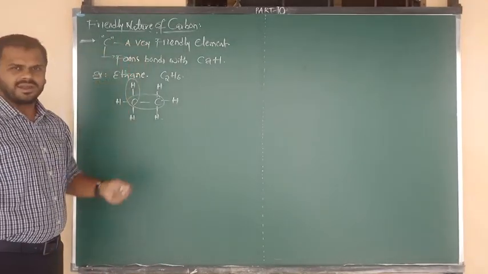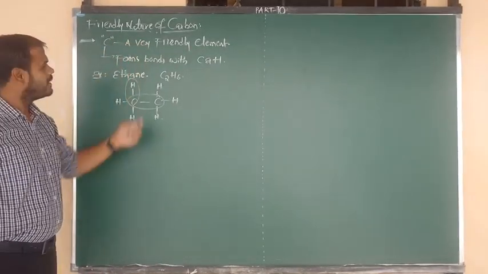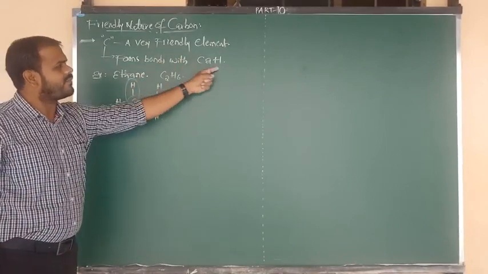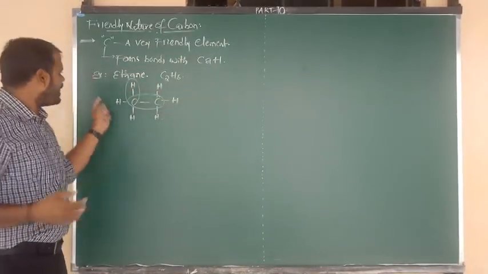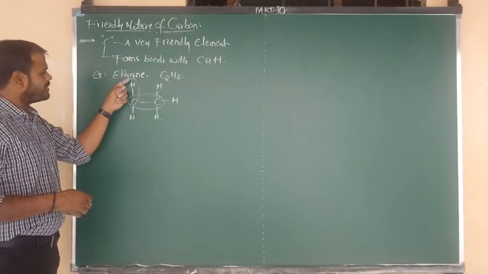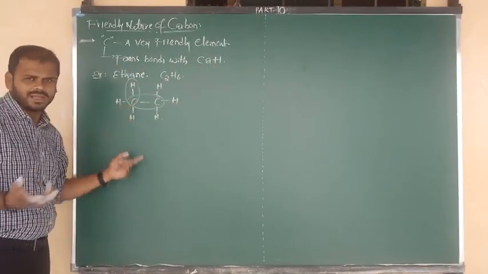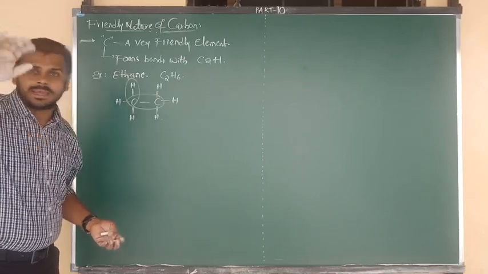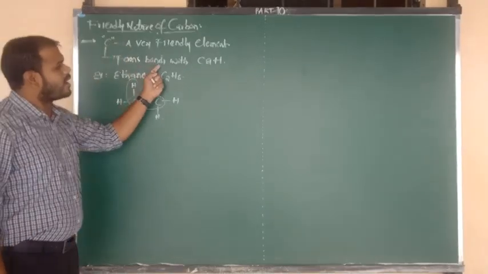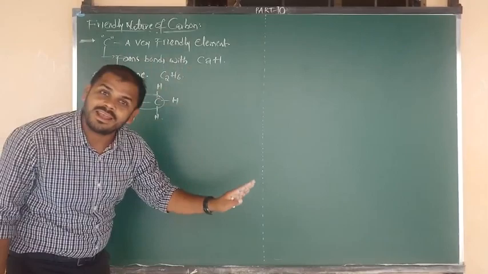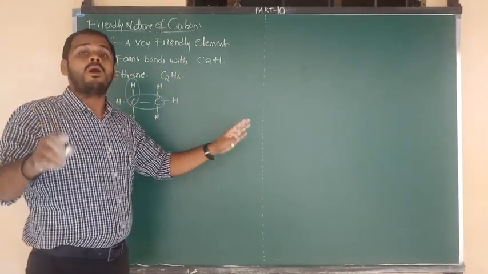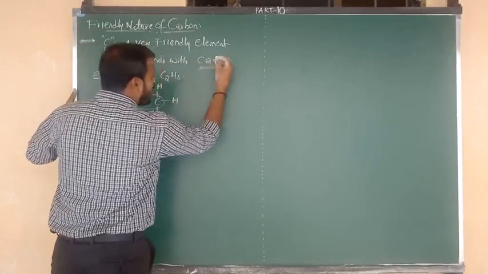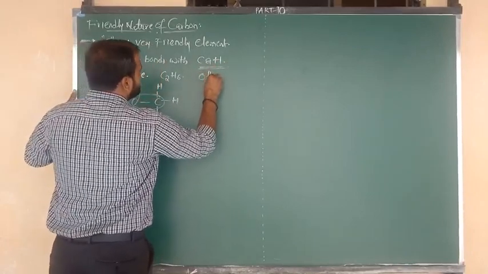Carbon is a very friendly element because it can form bonds with other carbon atoms and it can form bonds with several hydrogens, like carbon bond H, carbon bond H. The main point here is that carbon can form bonds not only with carbon and hydrogen, it can form bonds with some other elements.